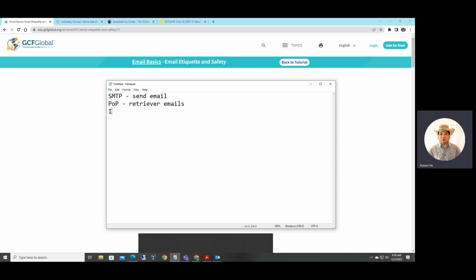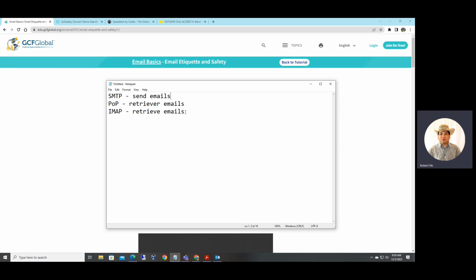And then there is IMAP, that is to retrieve email too. So in order for you to send email, the administrator usually sets up the email account using the SMTP server. That's to send email.